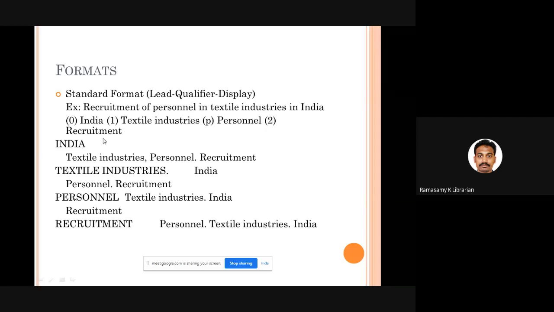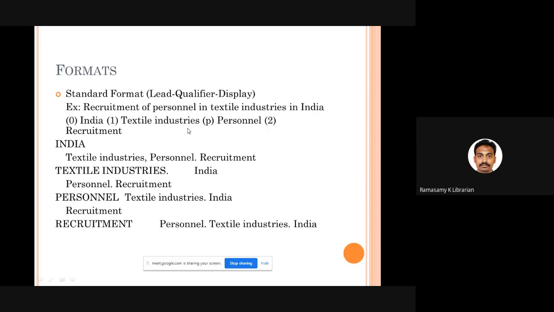The first format is called the standard format. That means you will have a lead, a qualifier, and a display. All these things will be displayed in the subject index entry. For example, recruitment of personnel in textile industries in India. You know very well, India is the location, so 0. What is the core item here? Textile industries.